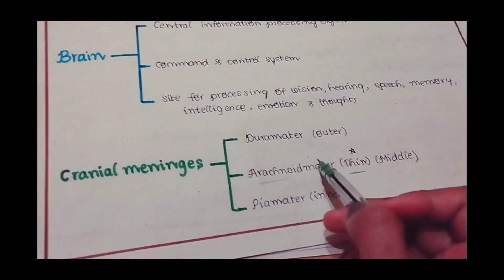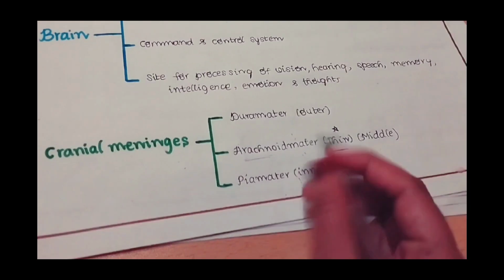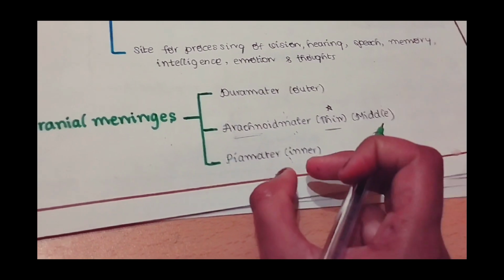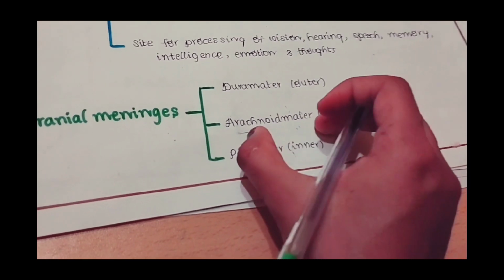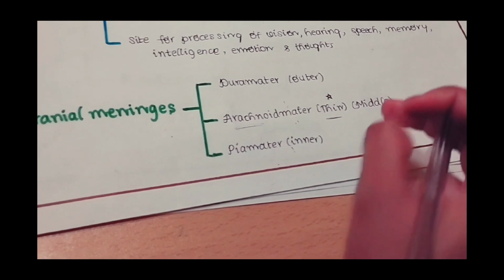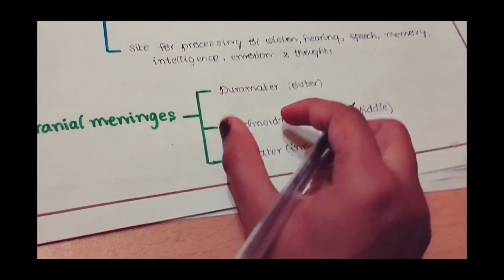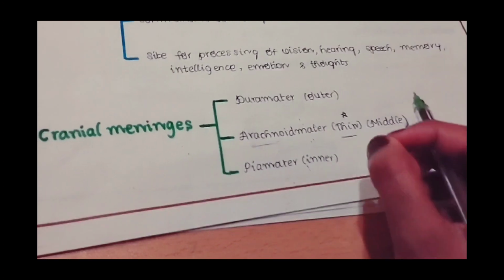These cranial meninges are dura mater, arachnoid mater, and pia mater. Dura mater is the outer layer, arachnoid mater is the middle one, and the pia mater is the inner one. And this pia mater is in close proximity to the inner surface of the brain, and the arachnoid mater is the thin one. We can expect a question from this: which of the three meninges is thin? The answer is arachnoid mater, and the term arachnoid is given here because this meninge resembles a spider web.